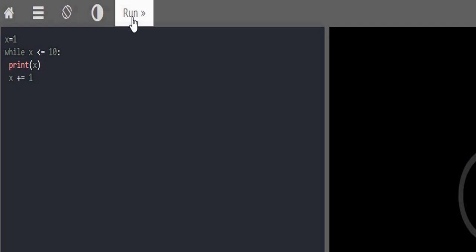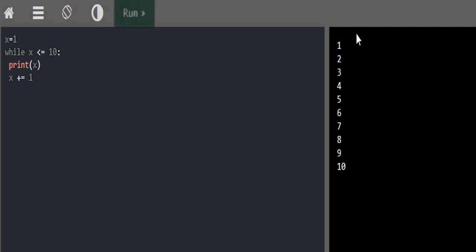Now on running this code, as you see, I have printed the numbers from 1 to 10 by including just one print statement. So this is where our loop comes into the picture.